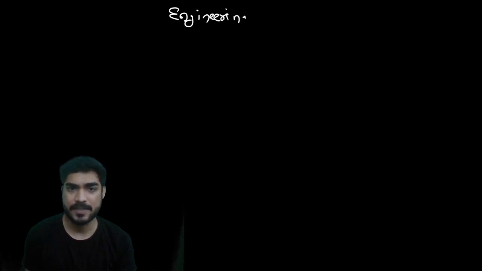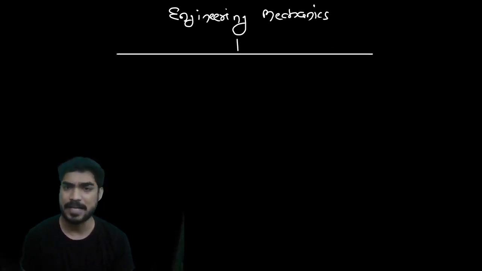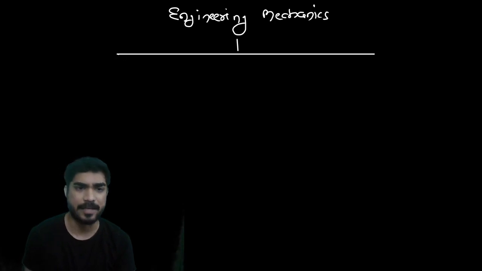The entire engineering mechanics can be divided into two parts. What are the two parts? Statics and dynamics.